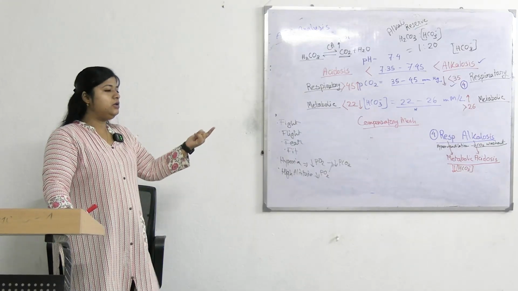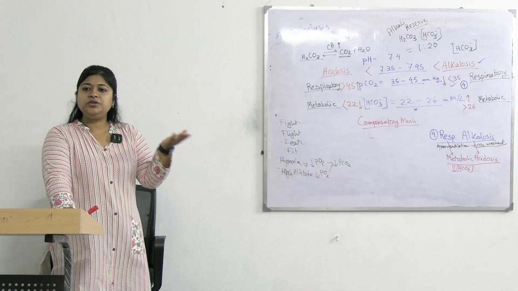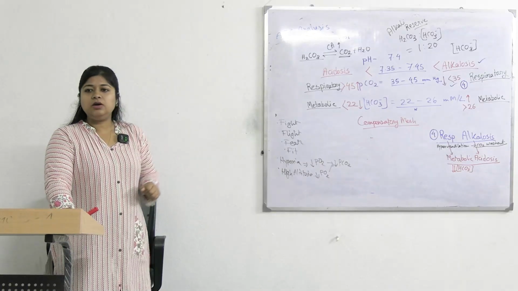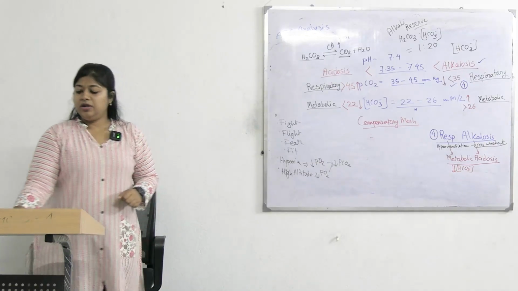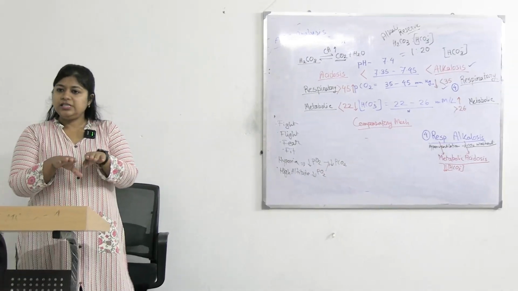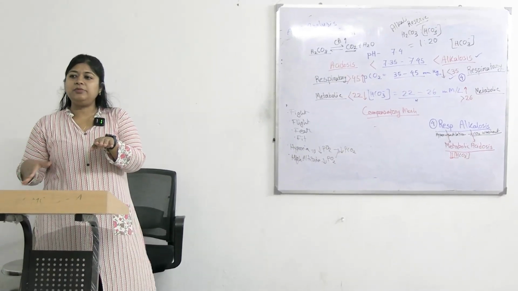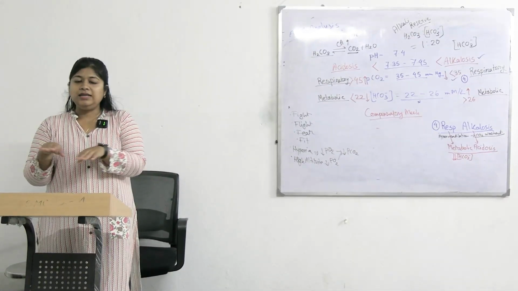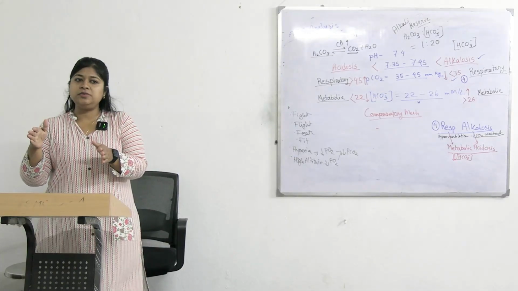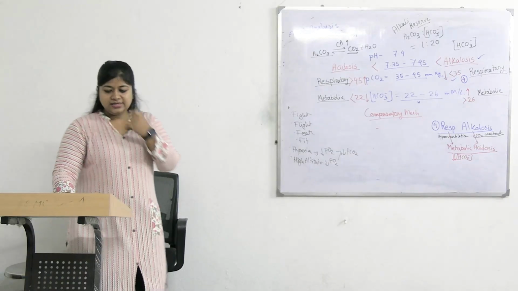And in case of alkalosis, alkalosis is already there. So to compensate the alkalosis, body should create an acidosis-like situation. So metabolic acidosis is the compensatory mechanism. Whenever body is surviving a respiratory alkalosis, at the same time body will generate metabolic acidosis also. So at the same time body will have respiratory alkalosis and its compensatory mechanism as metabolic acidosis. Understood? Okay, next.